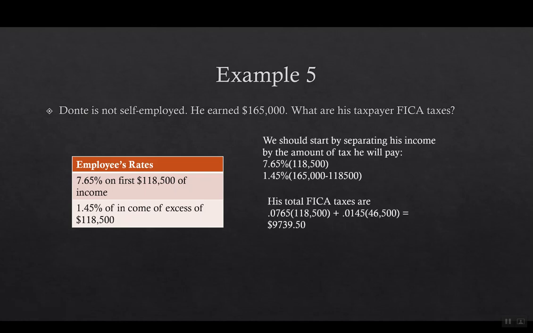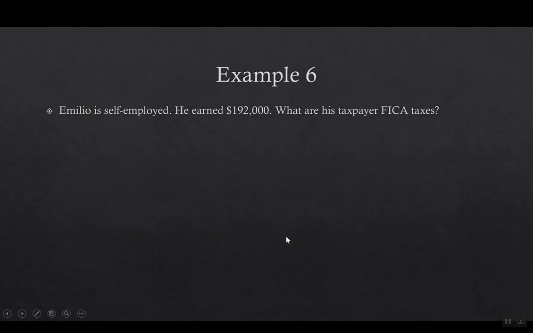So I went ahead and changed this over from percents to decimals, and then I found this difference between 165 and 118. So I multiplied out these percents, and it says that his total FICA should be $9,739.50. Let's look at another example.